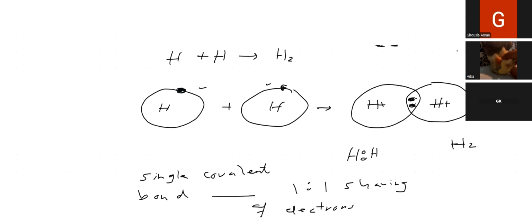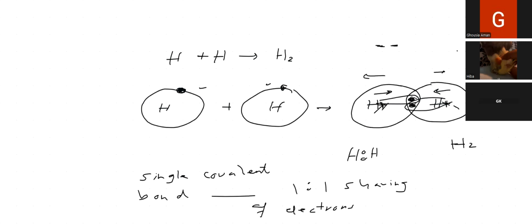The reason is that the nucleus has protons. The protons are the positively charged particles. These protons are actually attracting the electrons like this. So this proton is holding this electron, this proton is holding this electron. So they are compelled to stay together. If we remove the nuclei or the protons, then these two atoms will just bounce back.